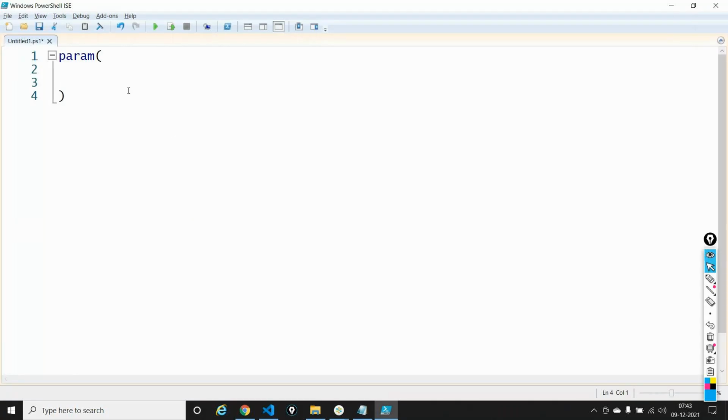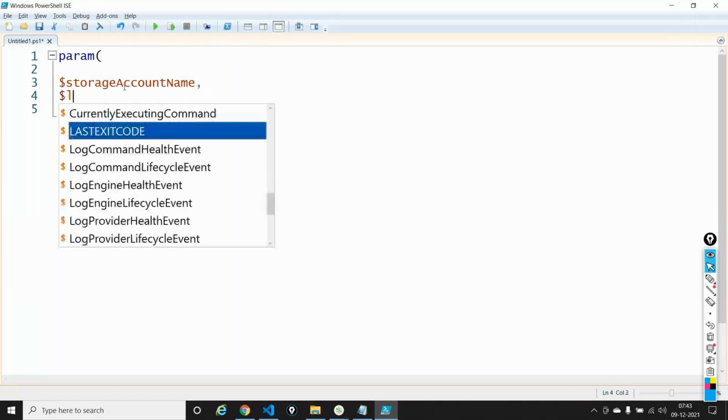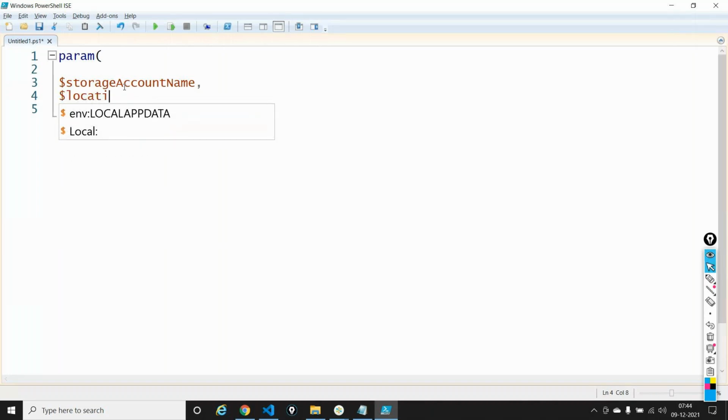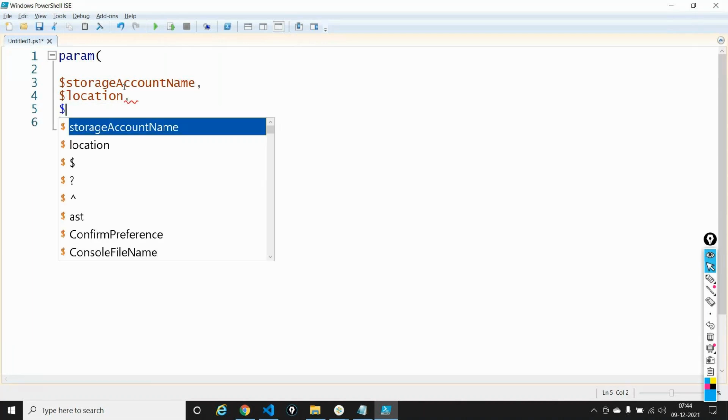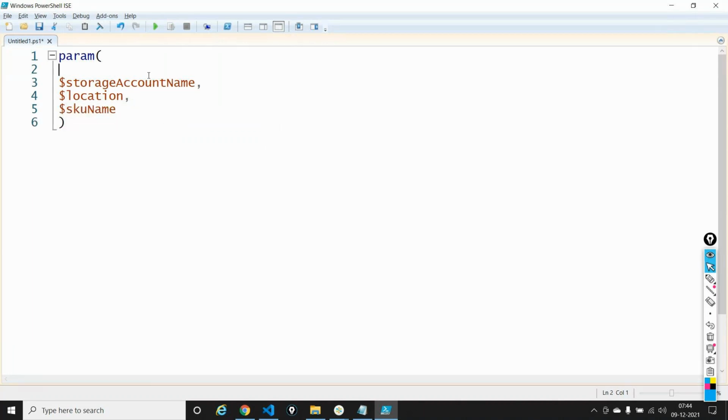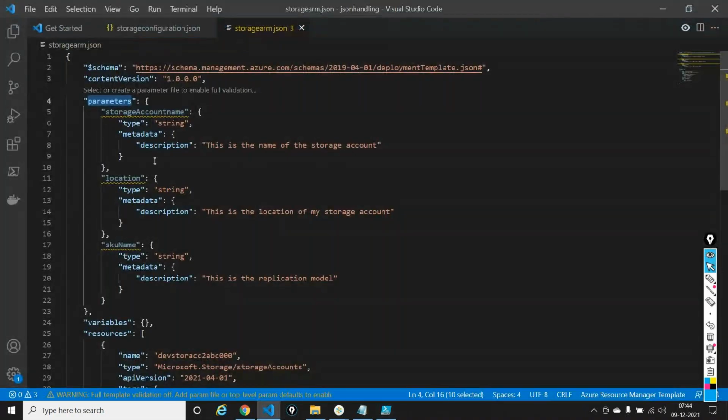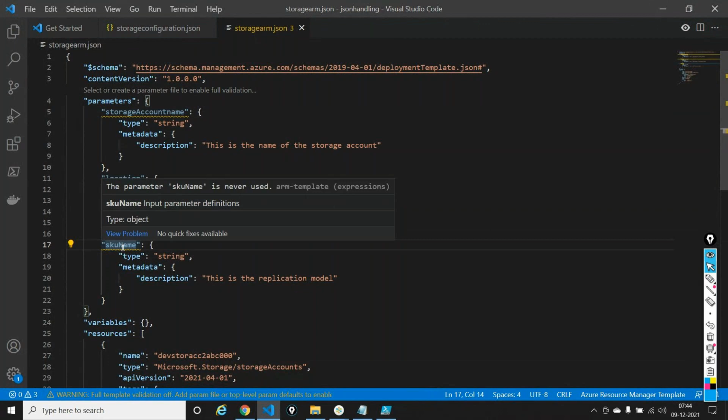And I'm declaring multiple parameters like, let's say, storage account name, comma, location, comma, enter SKU. These 3 parameters are this 1, 2, 3. This is how I'm declaring in a JSON format.